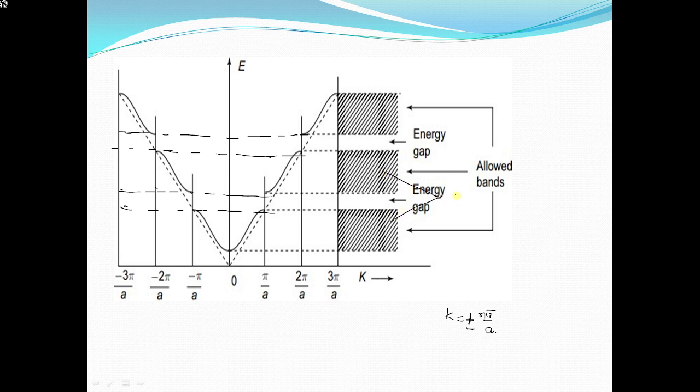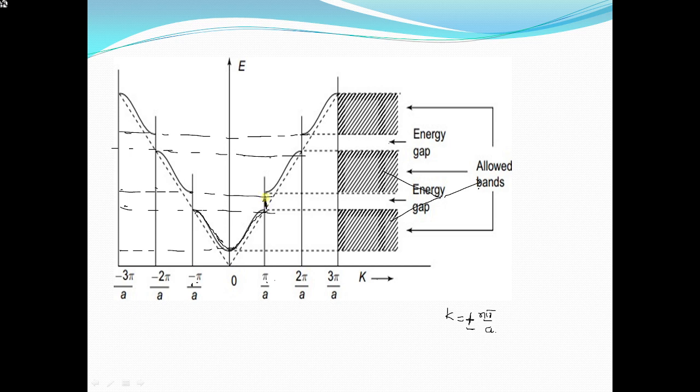The gaps between allowed bands are called forbidden gap bands. Here, the energy is continuous from minus pi by A to pi by A.